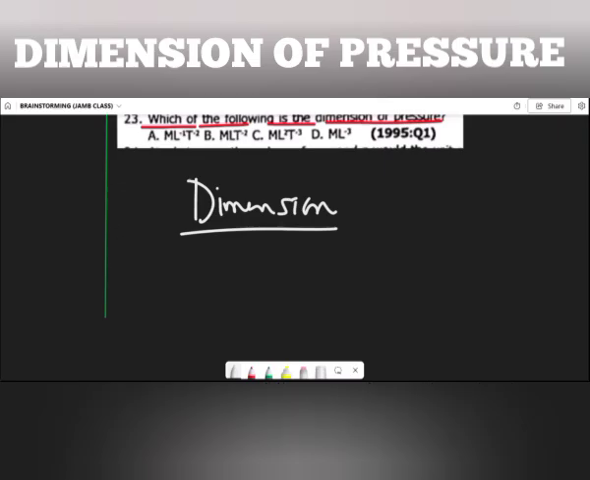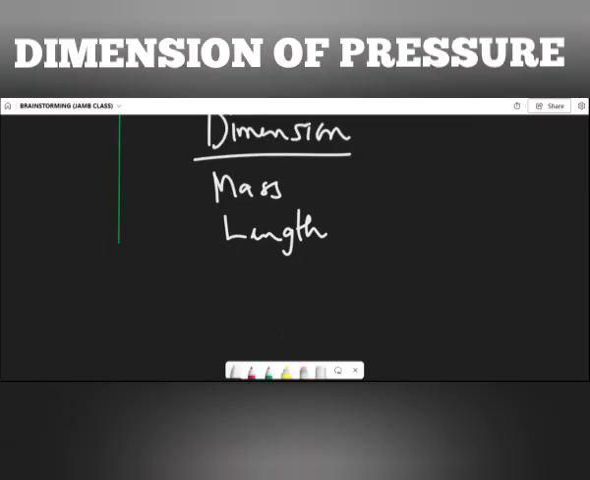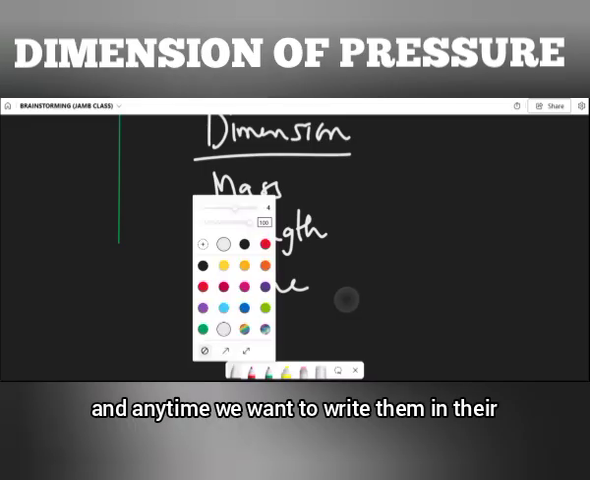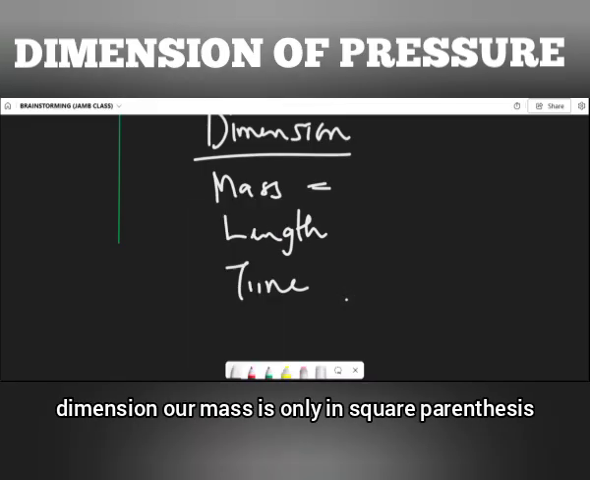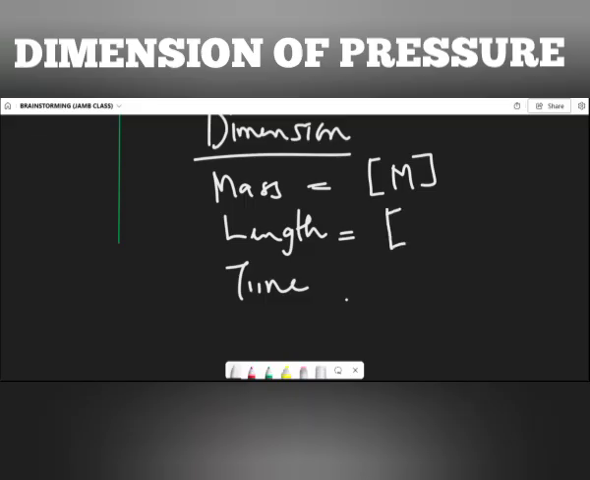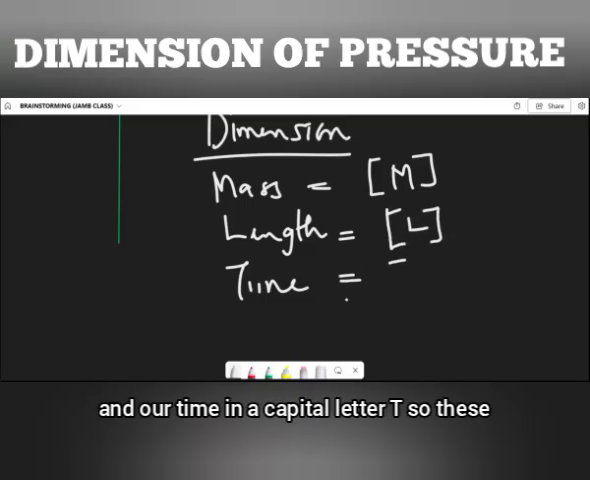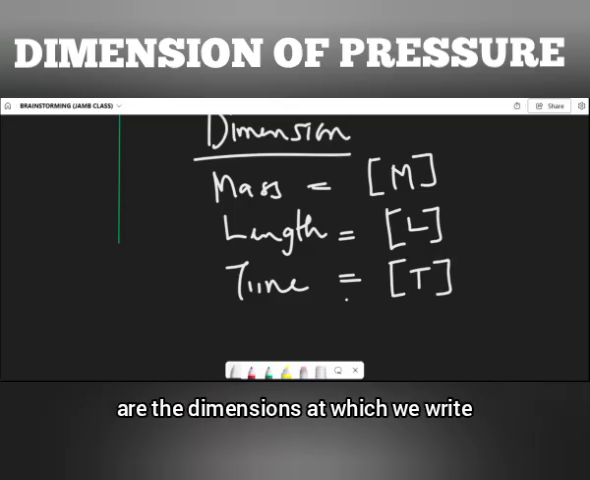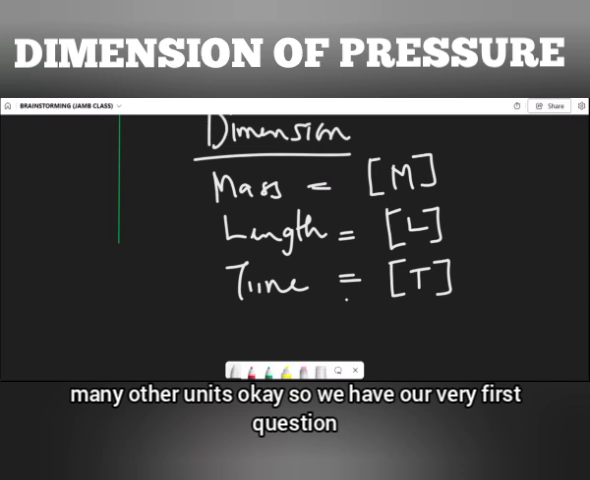That means the mass, the length, and the time. That's the meaning of dimension. And anytime we want to write them in their dimension, our mass is always in a square bracket with a capital letter M. Likewise, our length is a capital letter L and our time is a capital letter T. So these are the dimensions in which we write many other units.